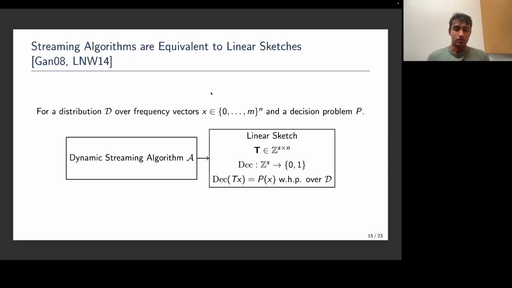Then, given a dynamic streaming algorithm A for this decision problem, I can extract a linear sketch T such that T is correct on P with very high probability over D. A couple of things to note here are that T is randomized, and I've denoted its dimensionality here as s, where s will crucially depend on the space of the original dynamic streaming algorithm. The exact dependence will become important later.